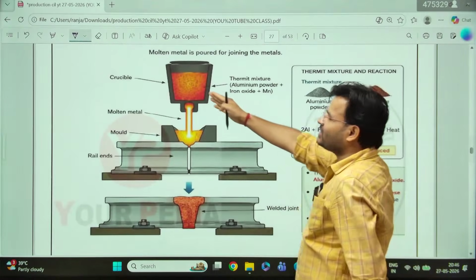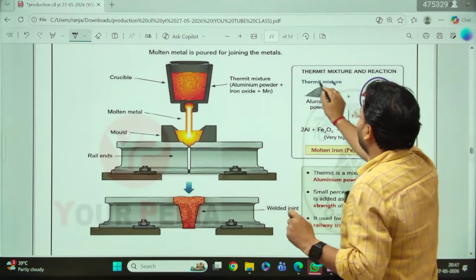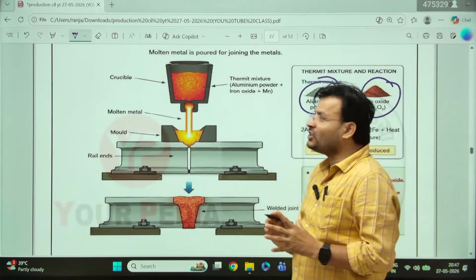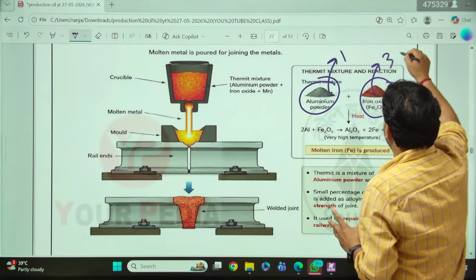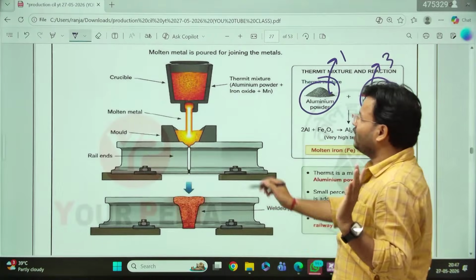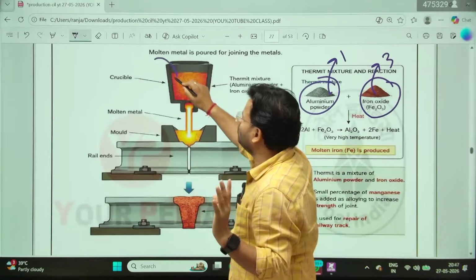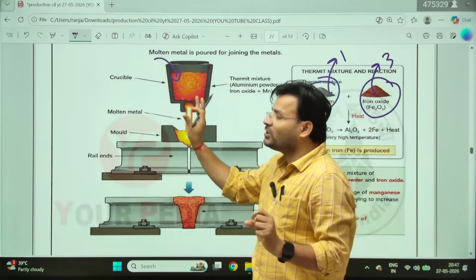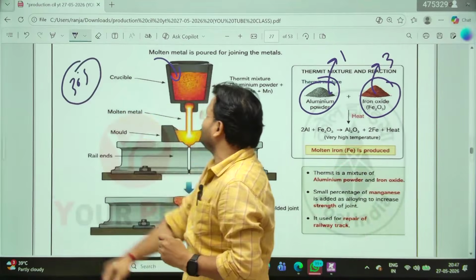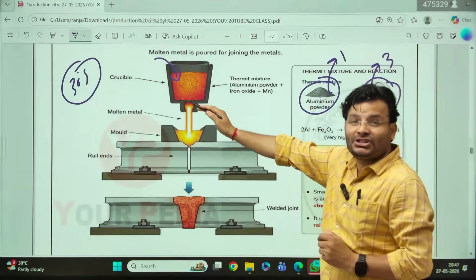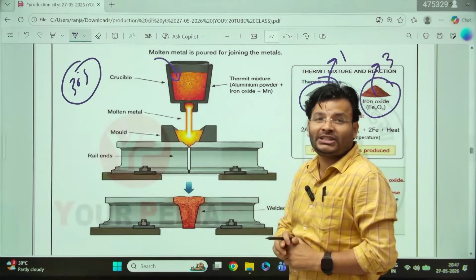Okay, so this is one of the cylinders in which we have iron oxide and aluminum powder, given in the ratio of 1:3. Aluminum will be 1, then three parts will be the iron oxide. That thing you have to keep in mind. So, no reaction takes place. Go to the side and just put in one magnesium rod. Once you put the magnesium rod, within 30 seconds we will get a very high temperature. We even get the molten metal in the superheated state.